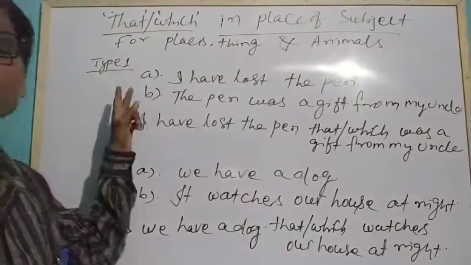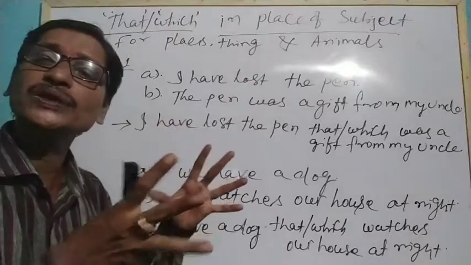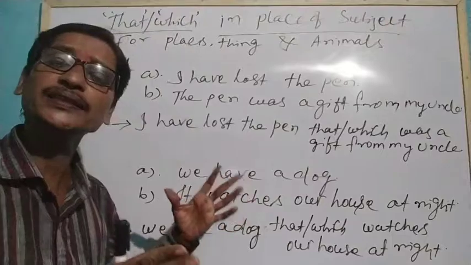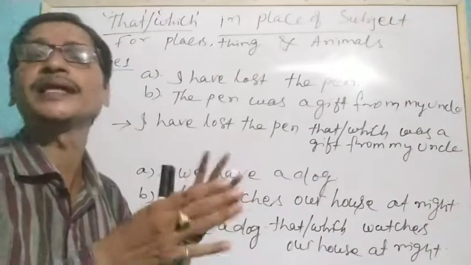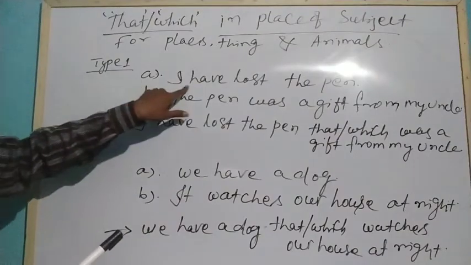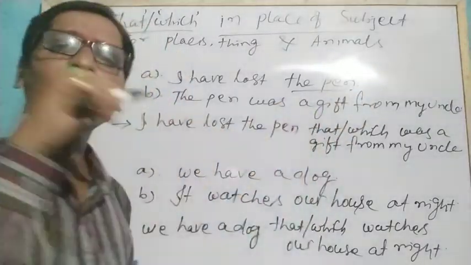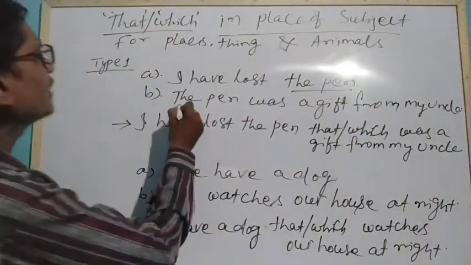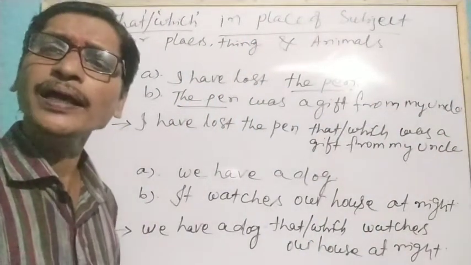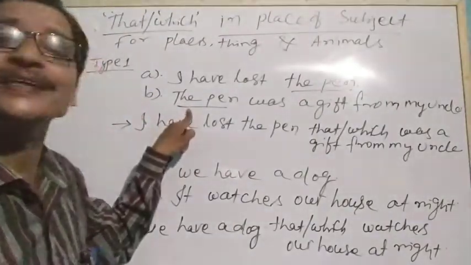So let's first understand the type 1 way. How do we connect two sentences using that and which as relative pronouns for things, animals and places in place of a subject? You see, here I have written a sentence. Type 1: I have lost the pen. What have I lost? The pen. Similarly, the pen was a gift from my uncle. What was the gift from my uncle? The pen.